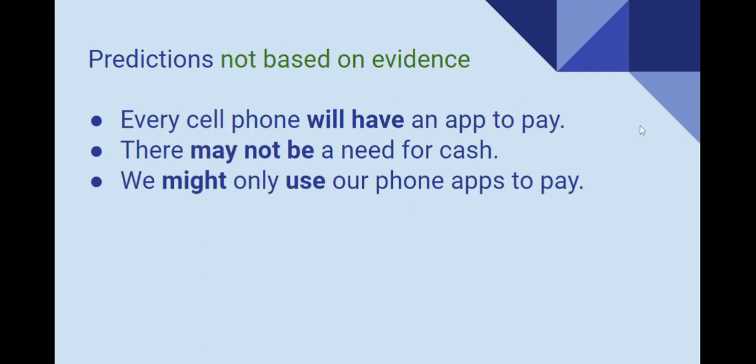Then, we can have predictions when we don't have evidence. In this case, we're going to use a modal verb, for example, will, may, or might plus verb. Every cell phone will have an app to pay. Here, I don't have that much evidence, it's just a prediction.